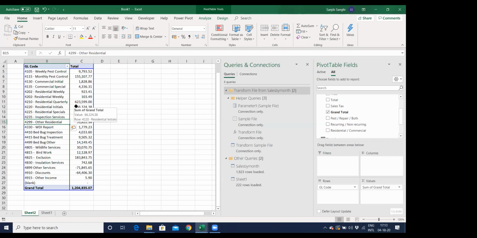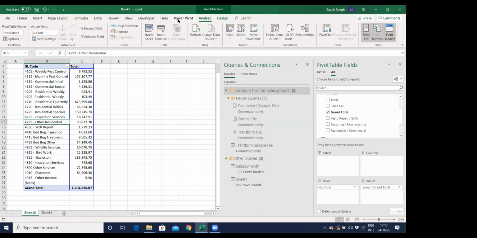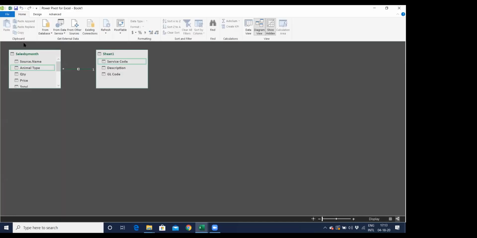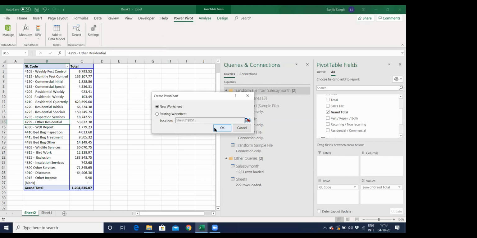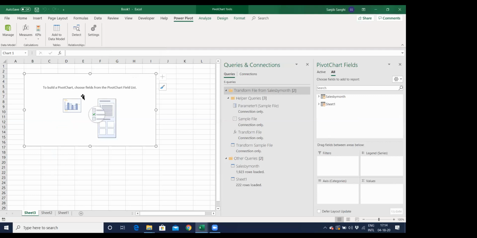I don't need to perform all these actions again and again for all of them, so this is an automated function. I can also do the same thing by going into pivot tables, Power Pivot, and I can do a similar process for creating a pivot chart also, and the data of the chart will be automatically updated just the same way I did it in this.